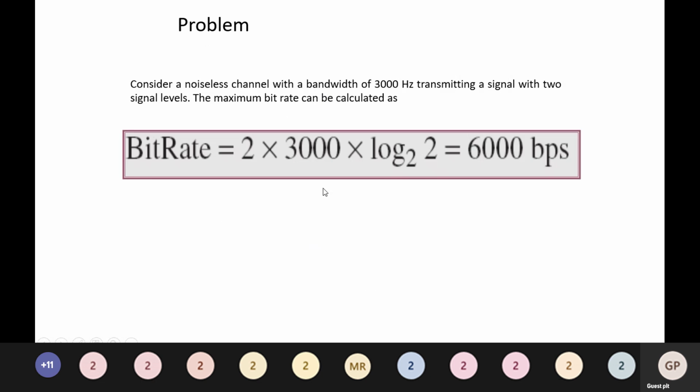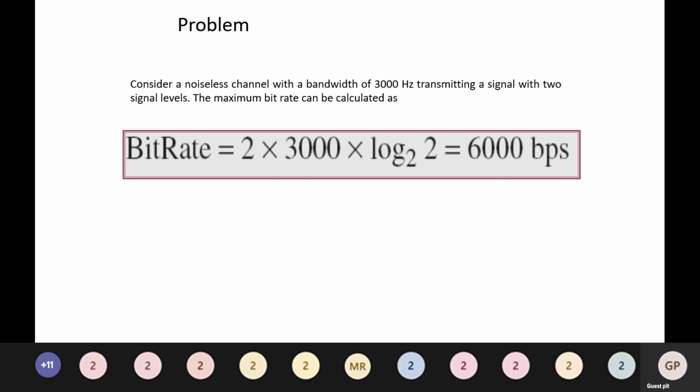So moving on to the next problem. Consider a noiseless channel with a bandwidth of 3000 hertz transmitting a signal with two signal levels. The maximum bit rate can be calculated as bit rate equal to 2 into 3000 into log base 2 of 2, which is equal to 6000 bits per second.